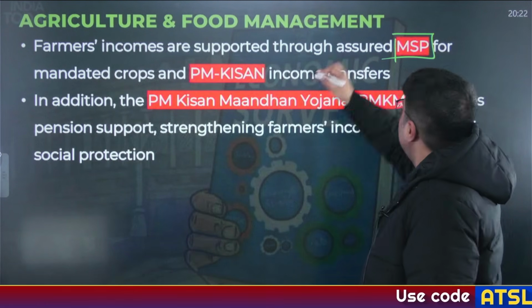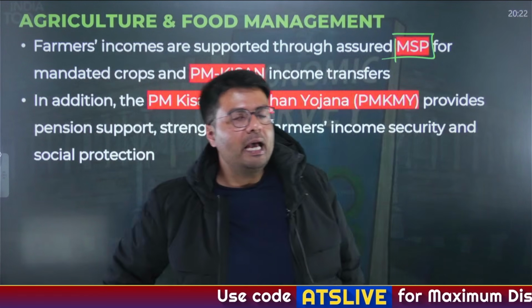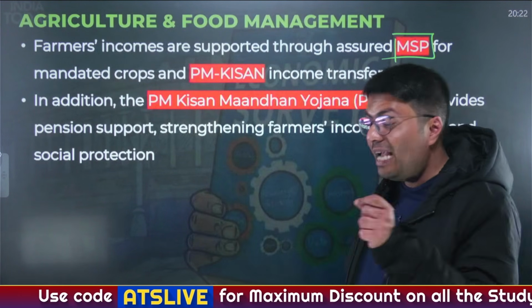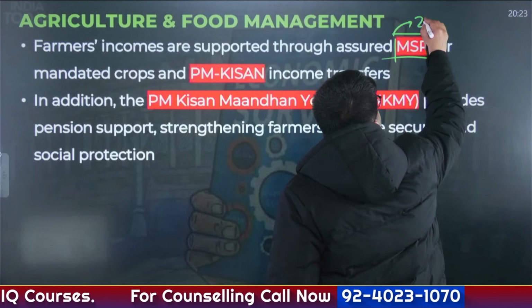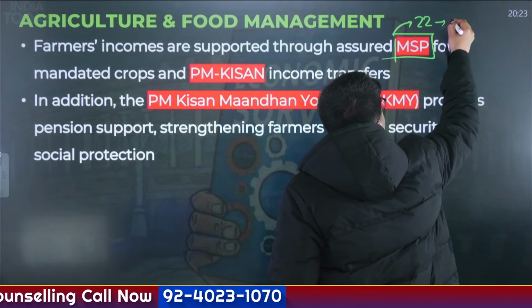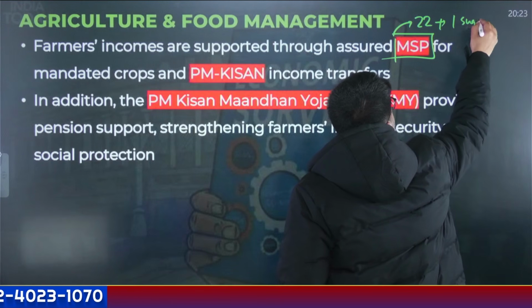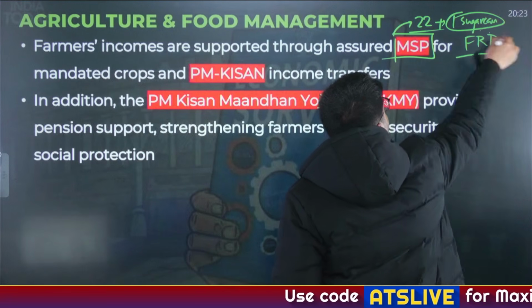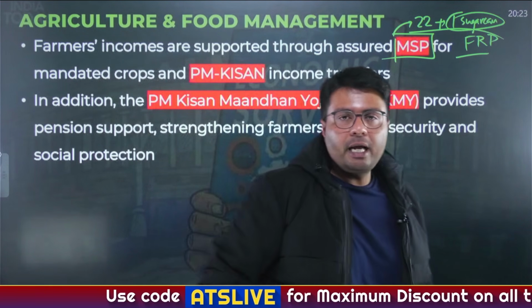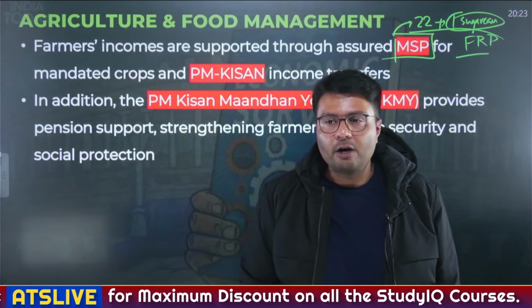Similarly, what has created more income for the farmers? Why do you think farmers are producing more and more foodgrains? Because of the availability of the sellers in the market. One of the sellers in the Indian agricultural sector is the government. Why? Because every year, before the sowing season, the government announces minimum support prices for the foodgrains. How many crops are covered? 22 cereals and grains, and one that is sugarcane. Sugarcane is covered not under MSP but under the fair and remunerative price regime. So 22 plus 1 are the assurance of prices for different commodities offered by the government, right?